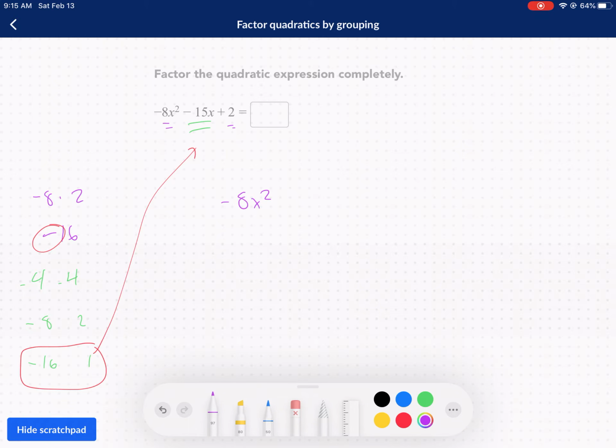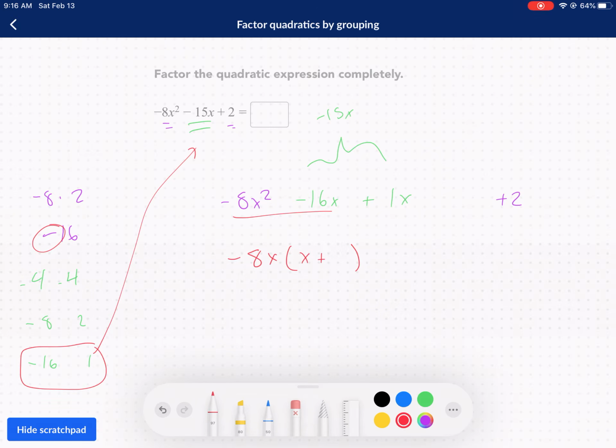So we have negative 8x squared. We have the positive 2 over here. I don't know why I wrote that so far. Then we're going to write negative 16x plus 1x. Okay, this equals negative 15x when you add those two together. Now, what do we do from here? Well, we're going to group them together. So we're going to factor out from this red group a negative 8x, the GCF, and we're left with, what are we left with in parentheses?